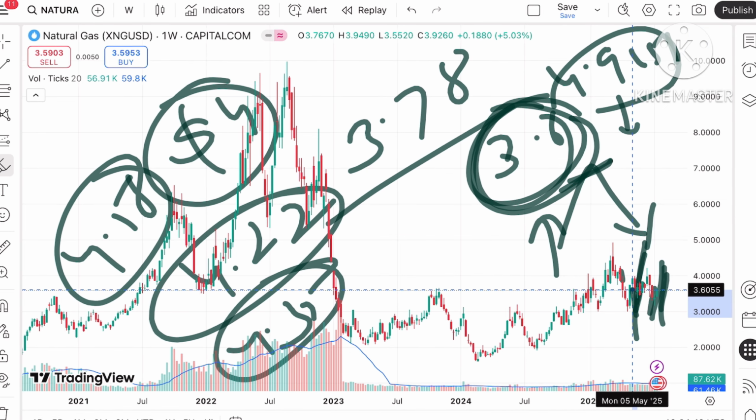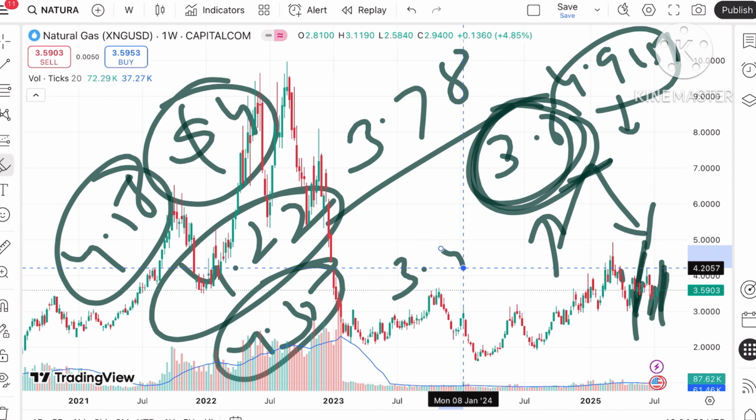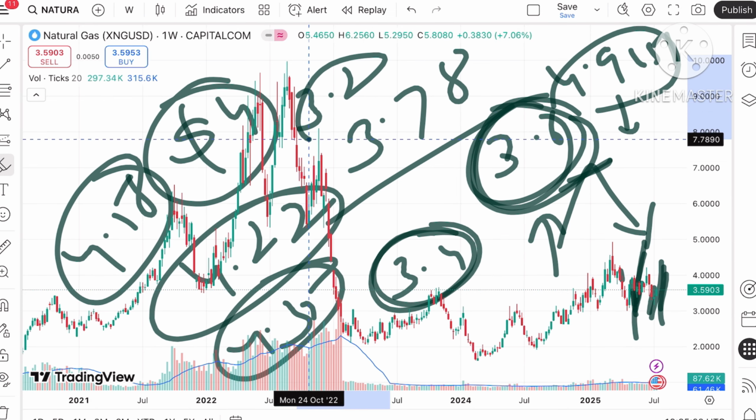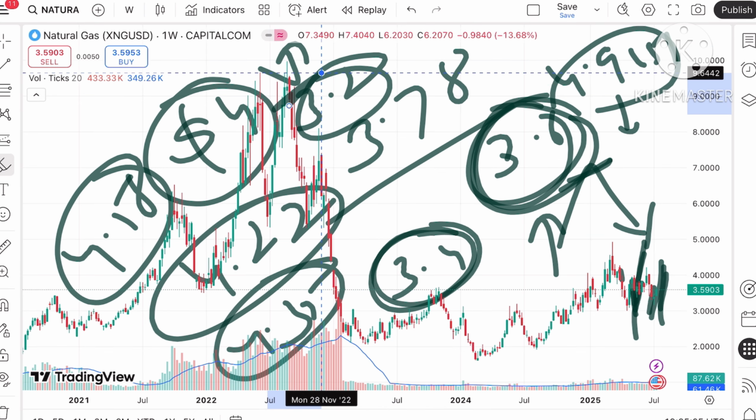But suppose the price starts falling below this level, we can see the price touch a level of 3.41. So you have to understand, if it starts falling below this level, it can touch 3.4, and then a level of the next support of 3.2. So from there we can see a bounce back.